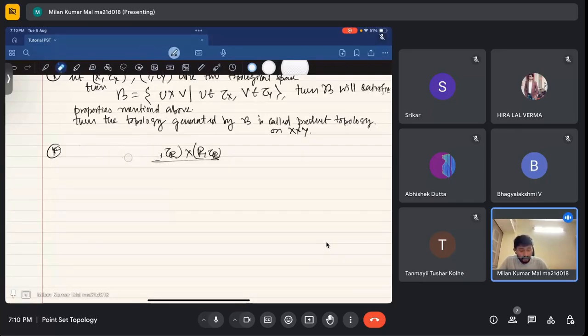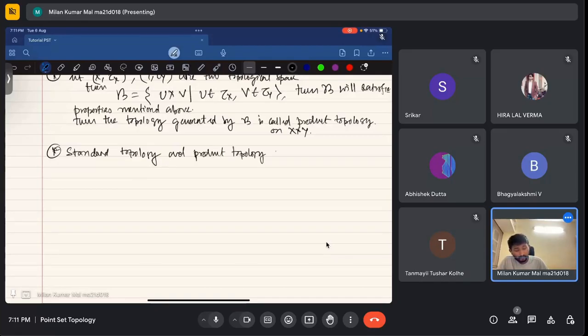Then we also discussed last day that the standard topology and product topology of R square are the same, and not only for R square but for any positive integer n.